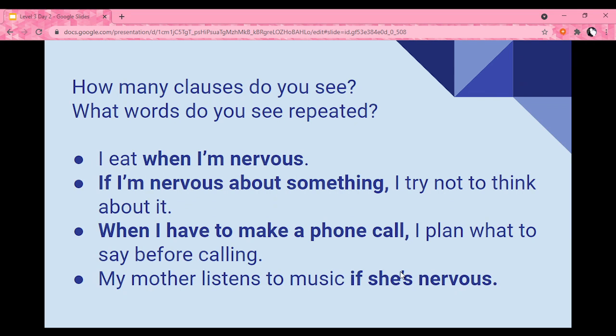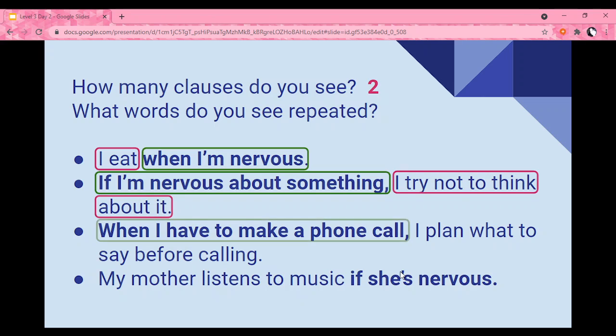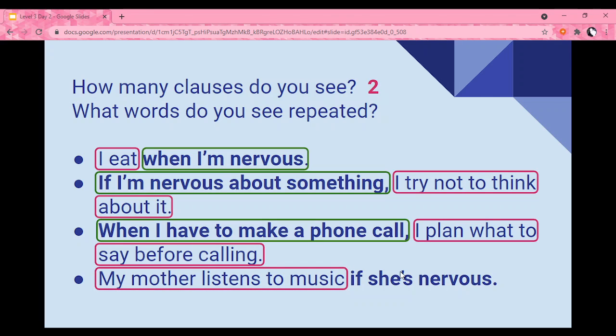Now, let's read again. How many clauses do you see? A clause is a part of a sentence. If you notice, we have two clauses. I separated each clause into different colors. I eat when I'm nervous. If I'm nervous about something, I try not to think about it. When I have to make a phone call, I plan what to say before calling. My mother listens to music if she's nervous.